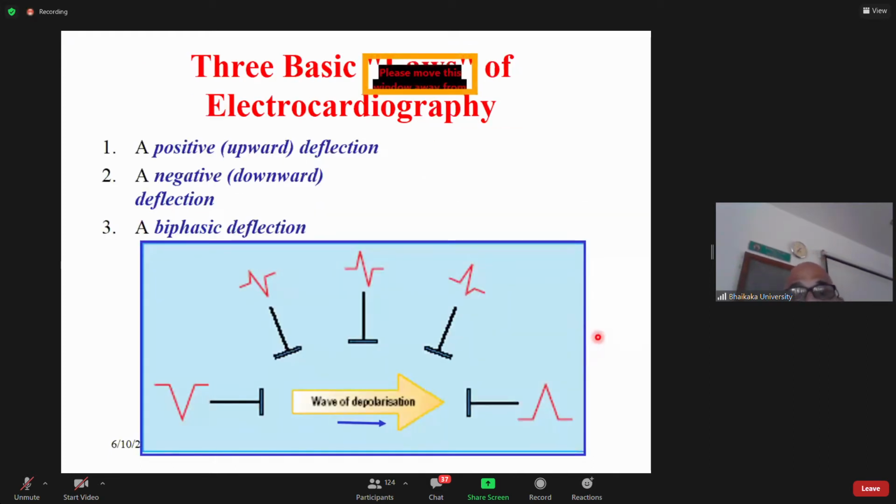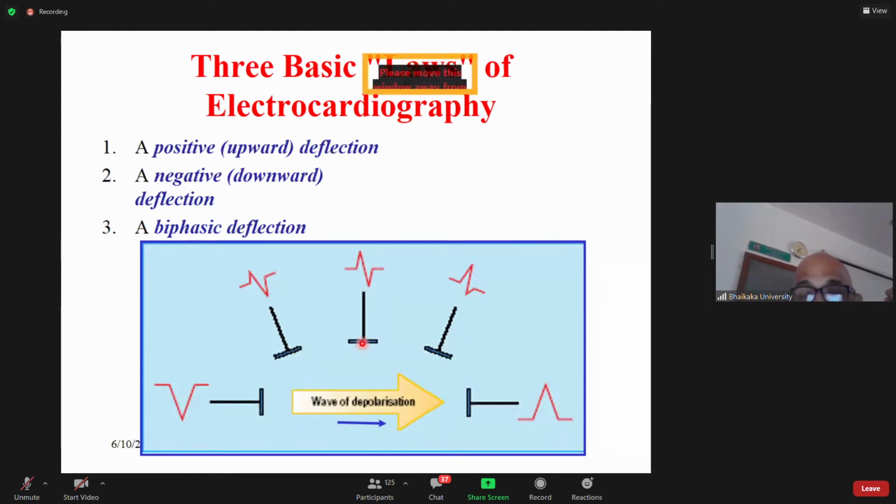Now let us look at the electrodes, where these electrodes or leads are located, and the wave of depolarization and the electrical vector. If the wave of depolarization is moving away from the recording electrode, it will give you a downward deflection. If moving towards the recording electrode, it will give you an upward deflection.